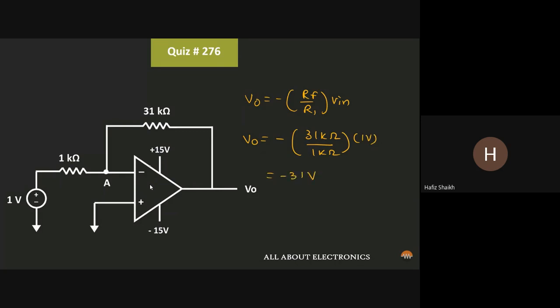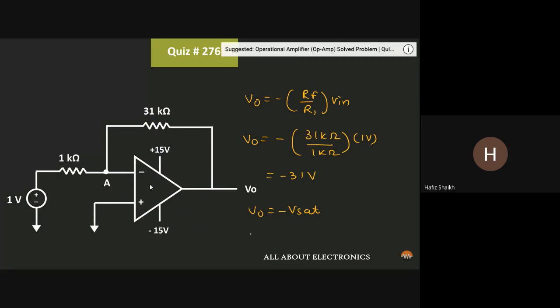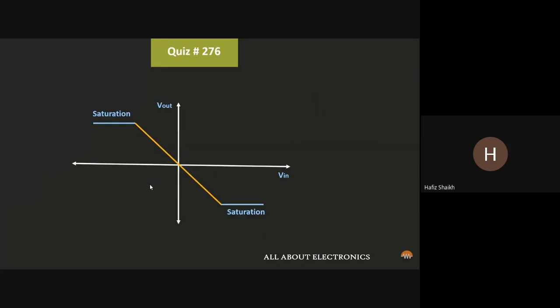But if you see over here, then the supply voltage of the op-amp is plus minus 15 volt. That means the output voltage of the op-amp cannot go beyond this supply voltage. So here we can say that the output of this op-amp will be equal to minus saturation voltage. And here, since the op-amp is ideal, let us assume that this minus saturation voltage is equal to minus 15 volt. That means output of the op-amp will be equal to minus 15 volt. That means here the op-amp is operating in the saturation region. That means even if we increase the input voltage, the output of the op-amp will remain the same.